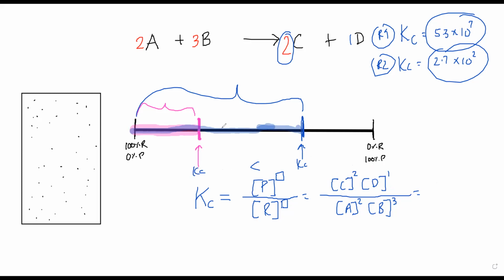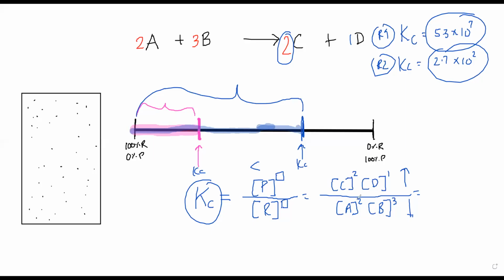Obviously, because the more you go to the right, the numerator will increase and the denominator will decrease. Hence the Kc value increases. So this is the way the extent of reaction can be quantified, and it is described by the term called equilibrium constant Kc.